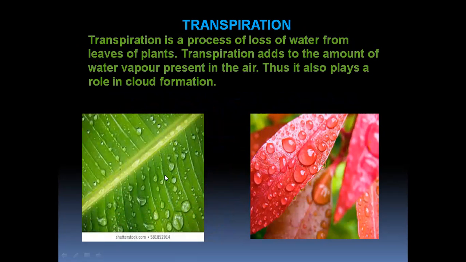So excess water along with the waste will be sent out through the small holes present on the leaves. Transpiration adds to the amount of water vapor present in the air. Thus, it also plays an important role in cloud formation. So a very little amount of water vapor is added to the atmosphere, but this also helps in the water cycle.